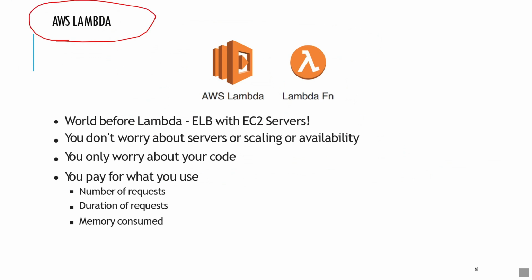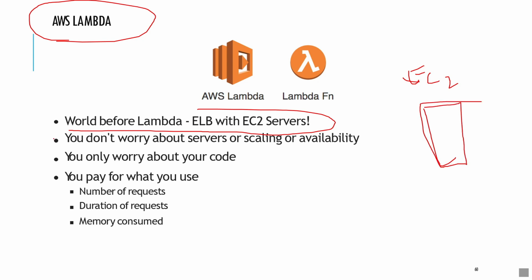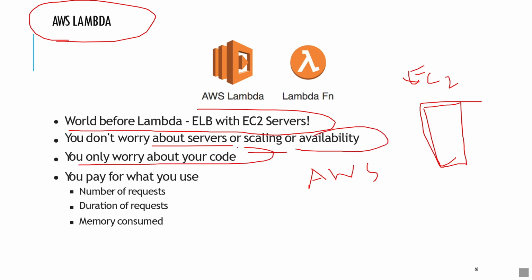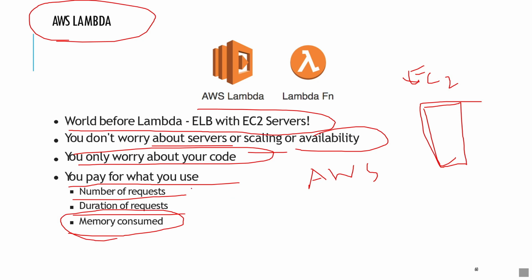So what is AWS Lambda? Before Lambda, we used to use EC2 servers with load balancers. Now, after AWS Lambda came into the market, we don't need to worry about the servers or about the scaling or availability of our application. We need to worry about our code. So we need to pay for what we use. Like we need to pay for the number of requests, the duration of requests, and the memory consumed by our application. We need not pay for using the AWS Lambda service itself. So that is about AWS Lambda.